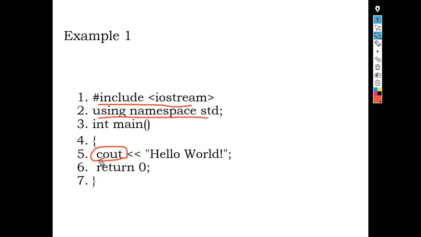We need this cout object in C++. Cout, and this is the operator used with cout, called the insertion operator, and here we have hello world, the statement which is to be printed, in double quotes, and then you have to give the semicolon. Then comes the body of the main function.